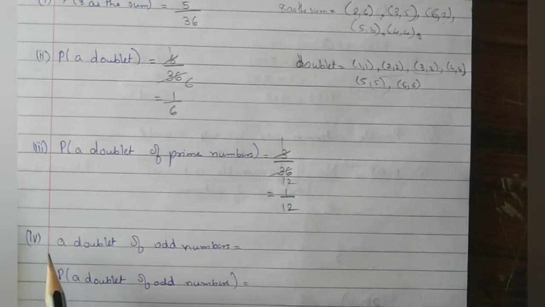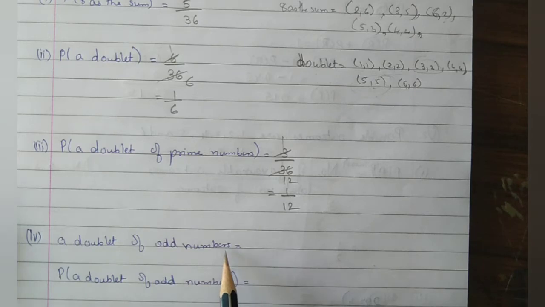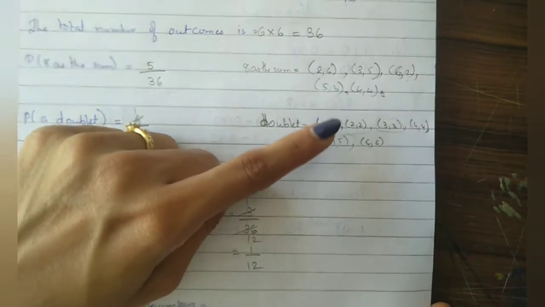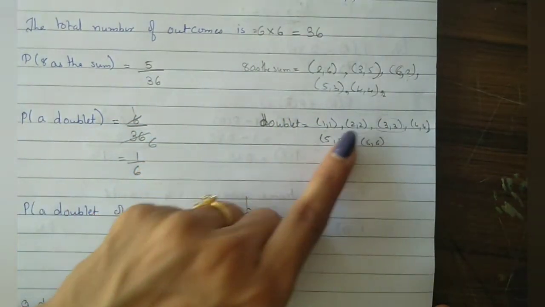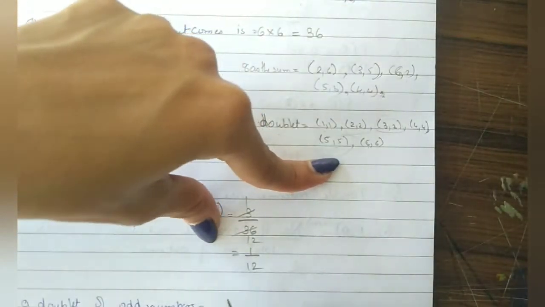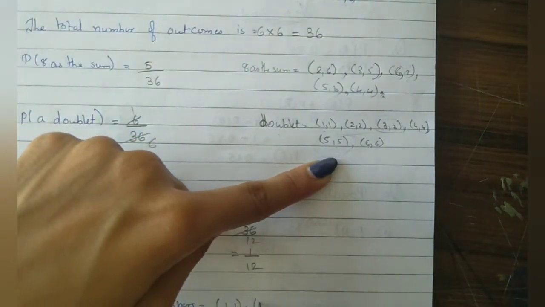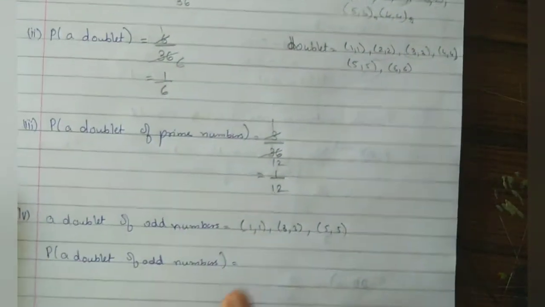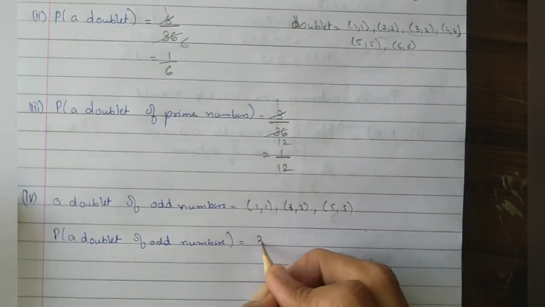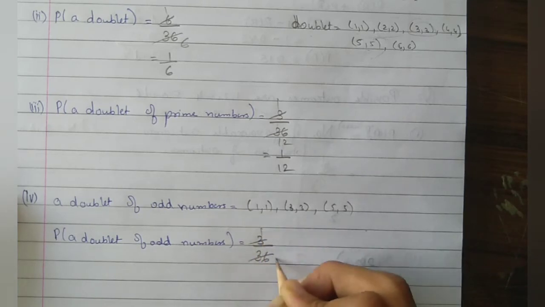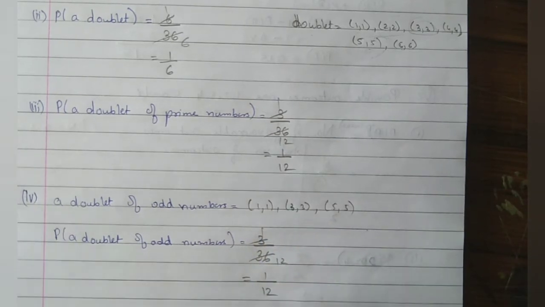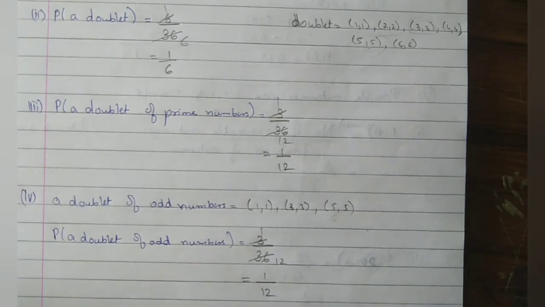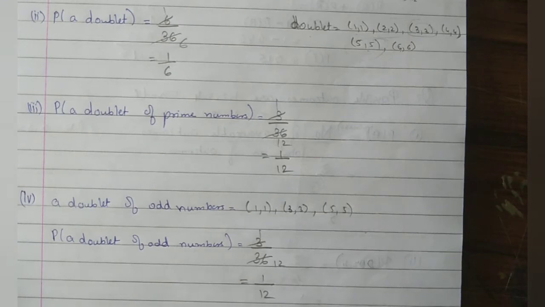Now fourth one, a doublet of odd numbers. Odd numbers doublet means here double number. See, the odd numbers are 1, 3 and 5. So which means 1 1, 3 3, 5 5. These are the odd doublets. How many are there? 3. So 3 upon 36. 3 ones are 3, 3 twelves are 36. So 1 upon 12.